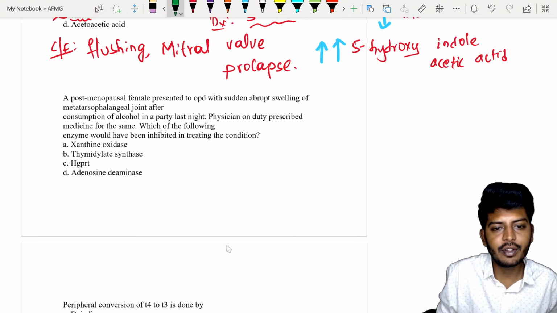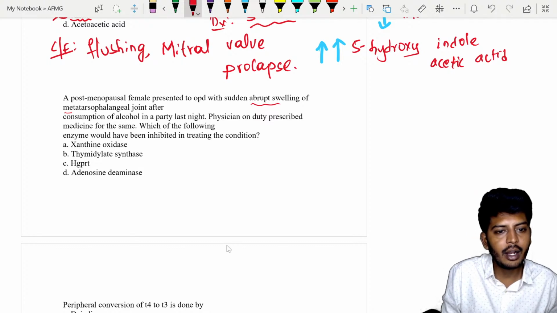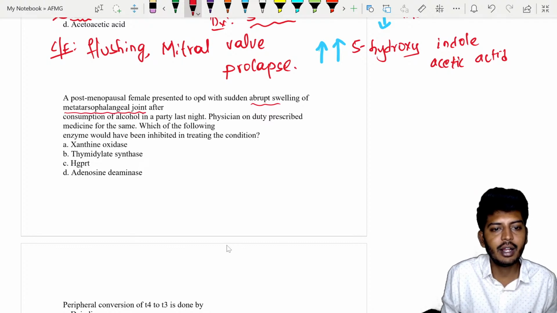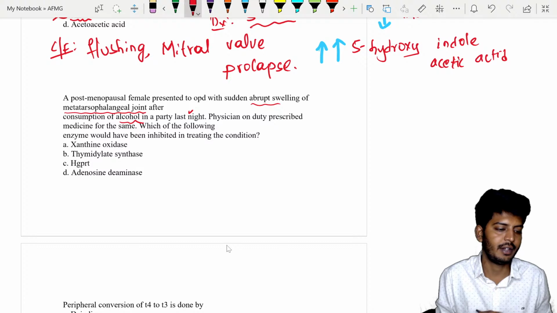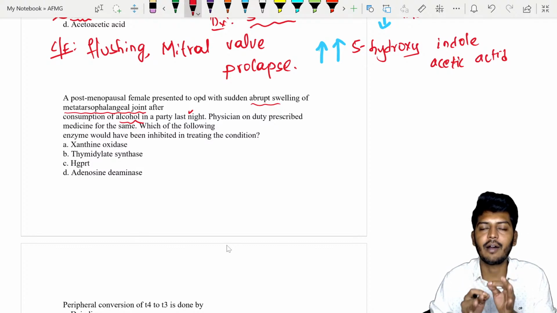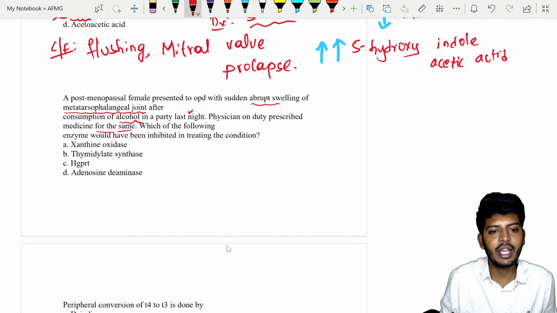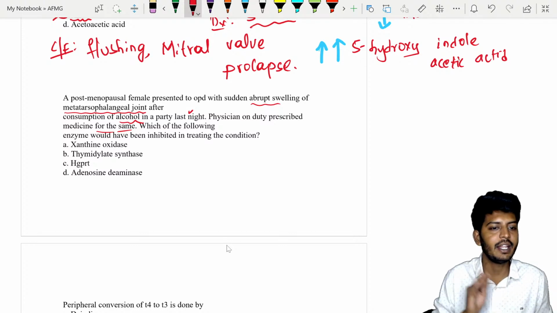A post-menopausal female presented to the OPD with a sudden abrupt swelling of the metatarsophalangeal joint after consumption of alcohol in a party last night. So after alcohol in a party, she is developing sudden swelling of the toe joints. The physician on duty prescribed a medicine for the same. Which of the following enzymes would have been inhibited by treating this condition?